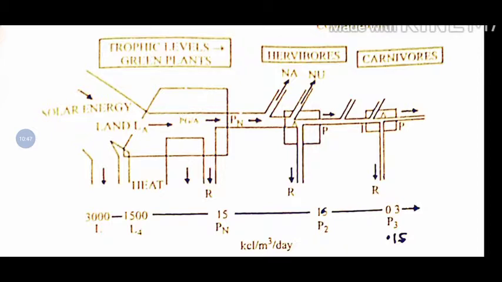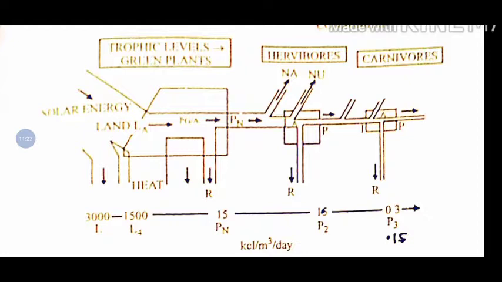Solar energy is falling on the first box, of plant producers, and heat is released in the form of R. This is the first trophic level of green plants. Then the energy is transferred to the next trophic level, the herbivores. Herbivores also release heat energy during respiration, and then it is transferred to the carnivores. So this is the channelized form of food chain, where energy is moving from the producers to the carnivores or top predators.